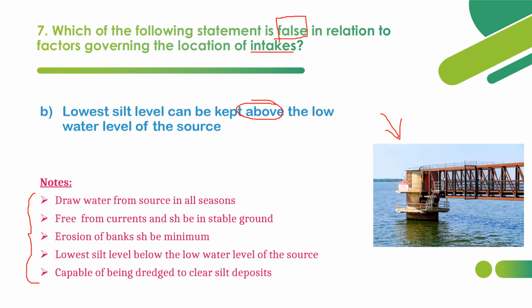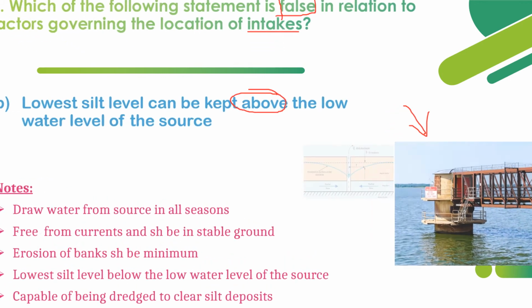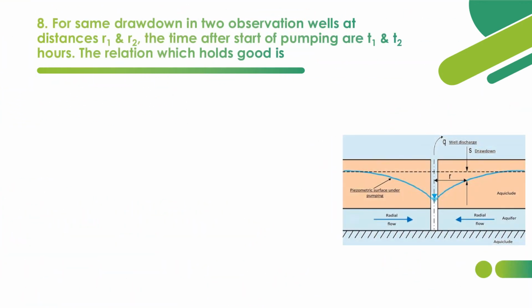Now let's move on to the eighth question. The eighth question is based on aquifers and pumps, actually tube wells and aquifers. For the same drawdown in observation wells, typically observation wells will be located here. This is the main well, and these two are observation wells.